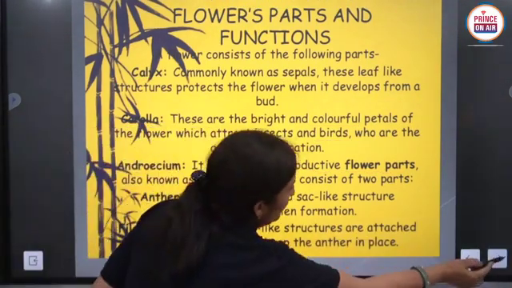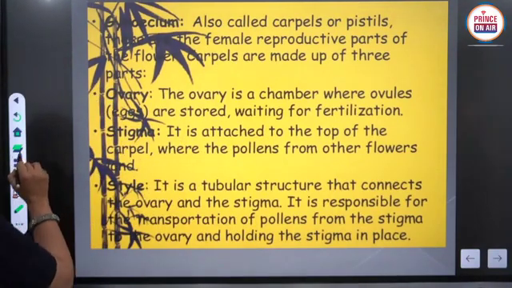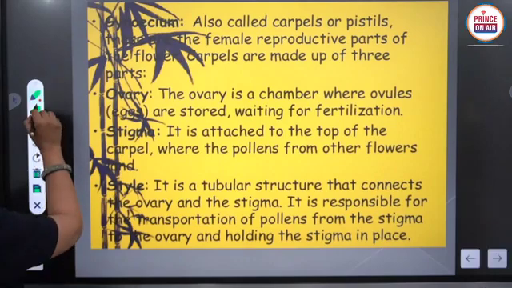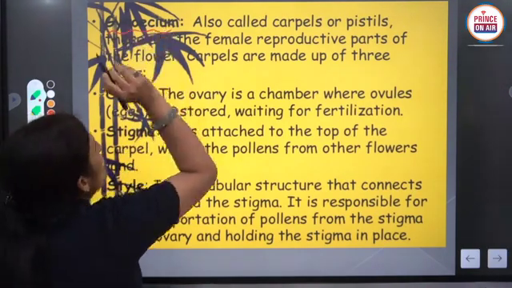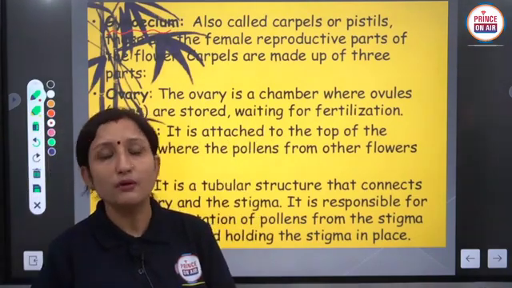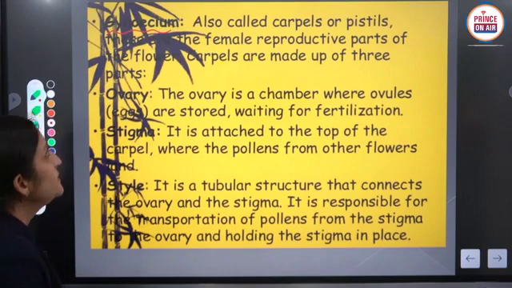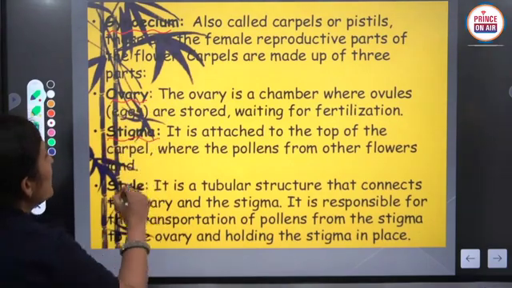Next, related to gynoecium. Gynoecium is the fourth whorl of a plant, and the unit of gynoecium is known as carpel or pistil. Clear? And it has three parts: ovary, stigma and style.